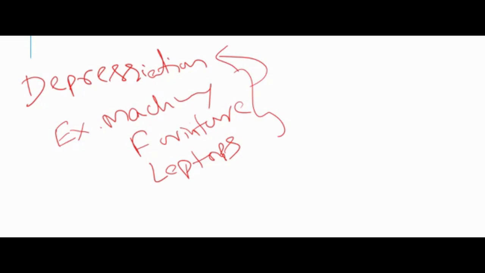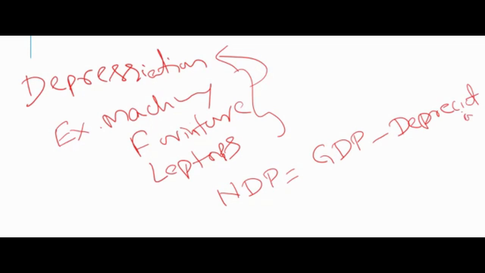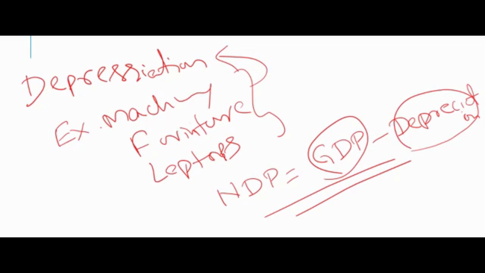So now NDP equal to GDP minus depreciation. So hope you understood what is net domestic product now, because GDP is the value of goods and services produced in a country within a year. So from that we need to reduce the depreciation of the assets, which gives us the NDP.